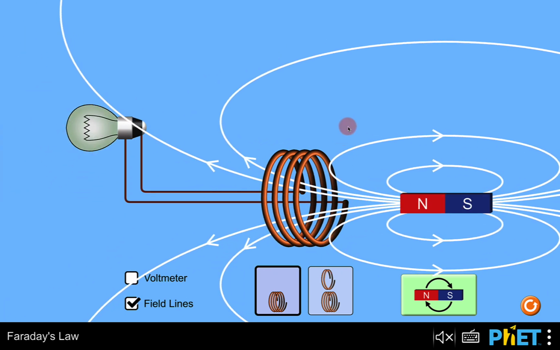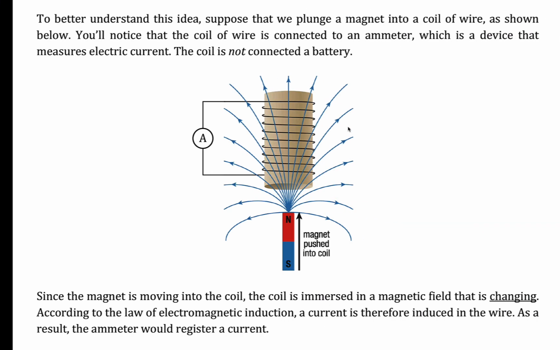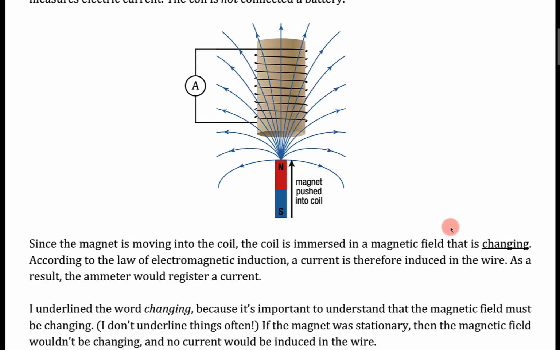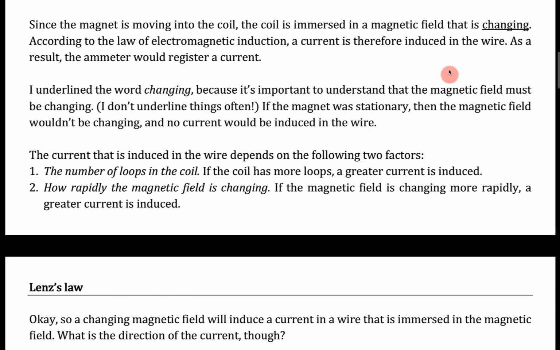Okay, so the important idea here is that the magnetic field needs to be changing for a current to be induced in the wire. So again, right now, the magnetic field is not changing, so no current is induced. We need to change the field by moving the magnet. So yes, that is a point that I try to make clear in the handout, which is that the magnetic field has to be changing. If the magnet is stationary, then no current is induced in the wire.